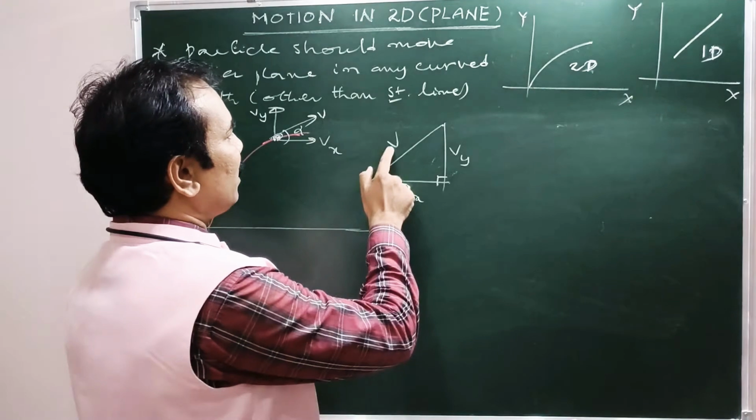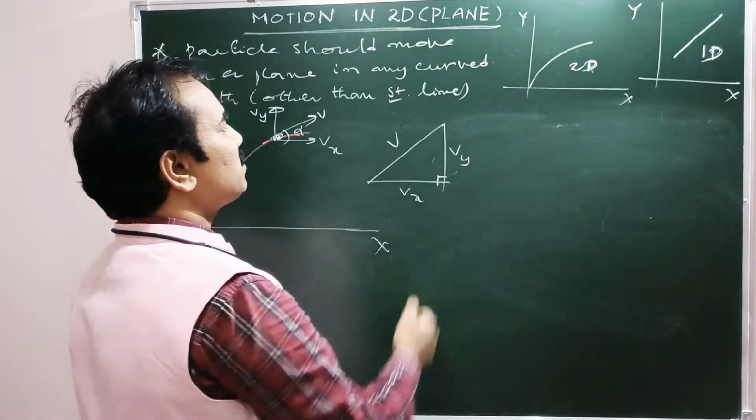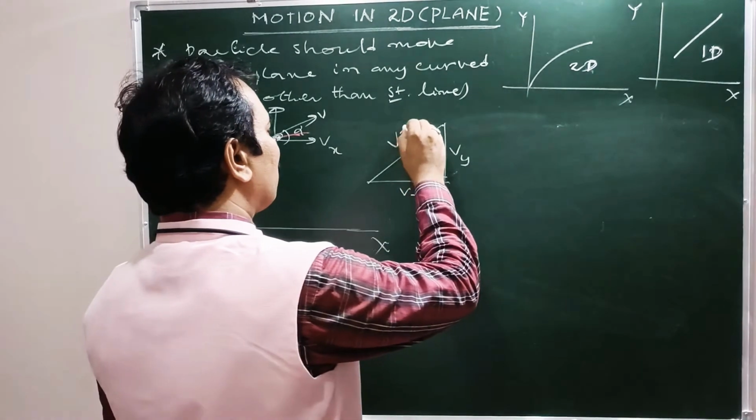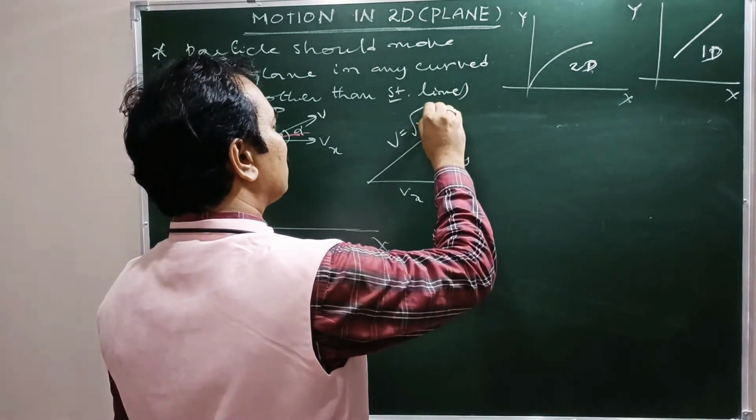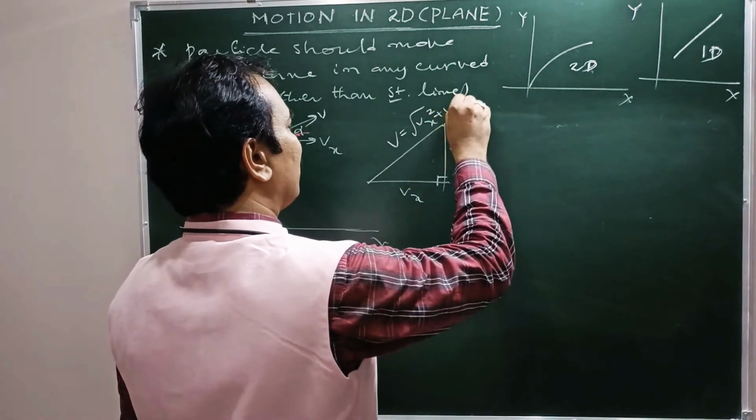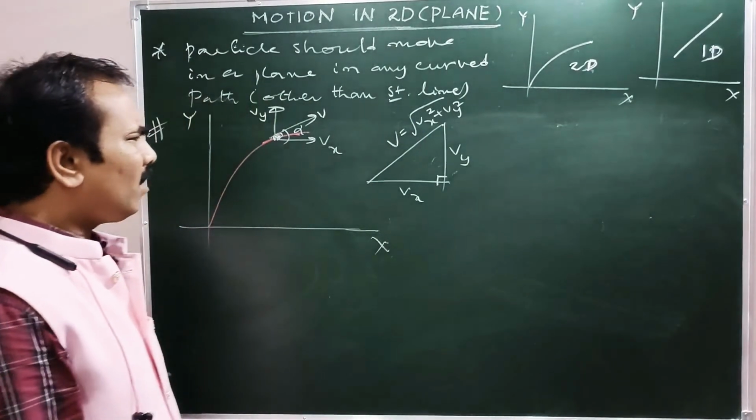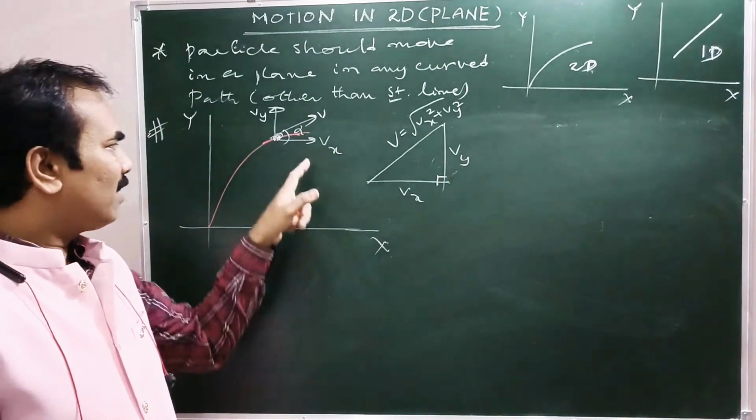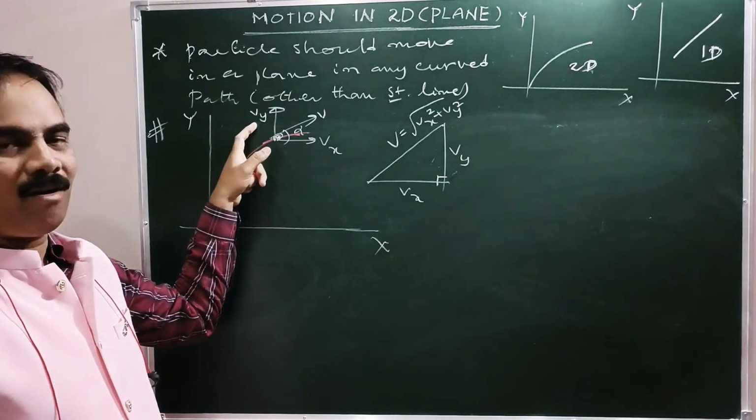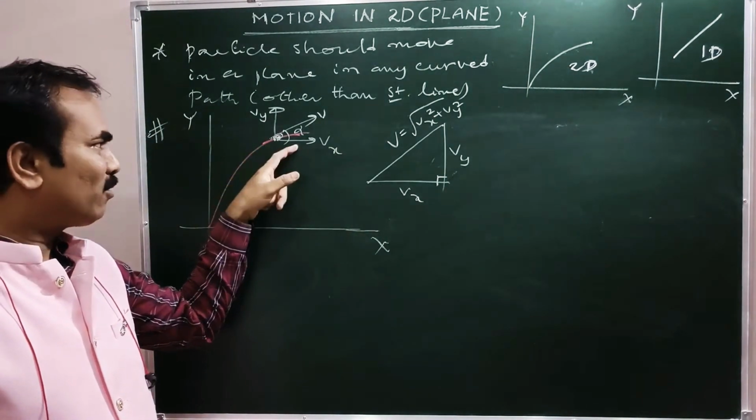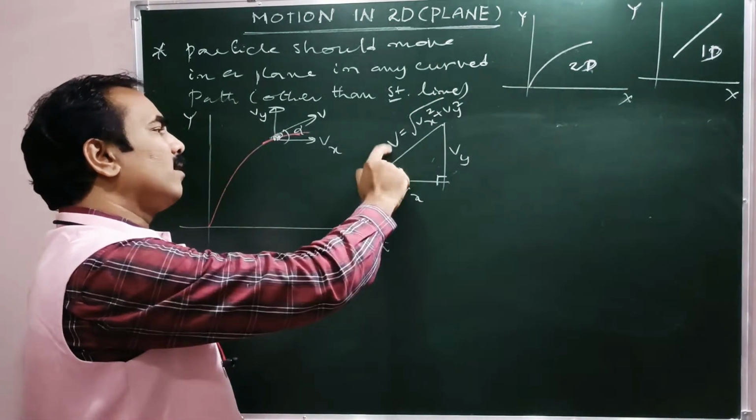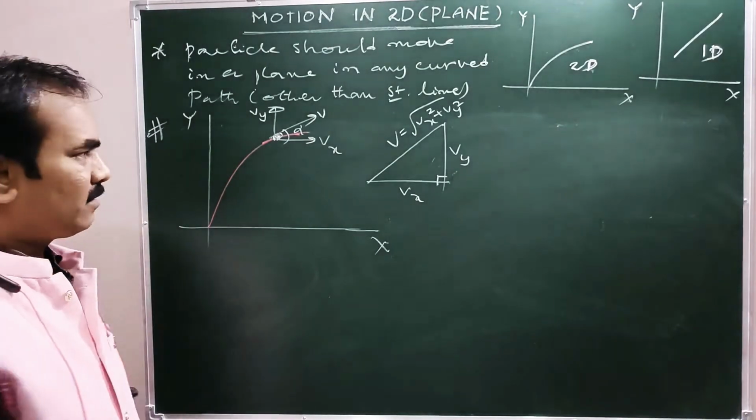Now usually v is nothing but root over vx square plus vy square. Hypotenuse equals root over side square plus side square, that is root over vx square plus vy square. Right? Now what is vx, what is vy? How to get vx and vy? The horizontal component of velocity and the vertical component of velocity form together the net velocity. See, vx and vy together form v, the net velocity.